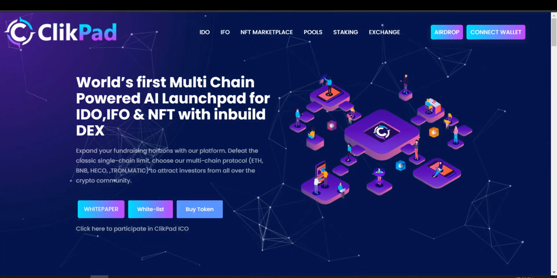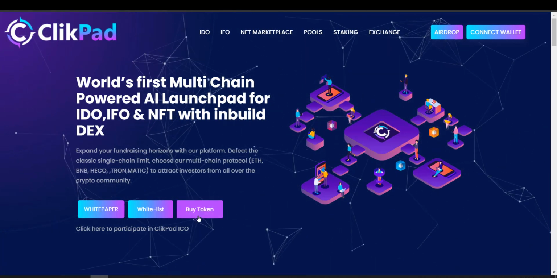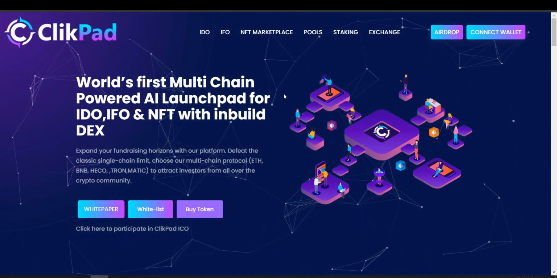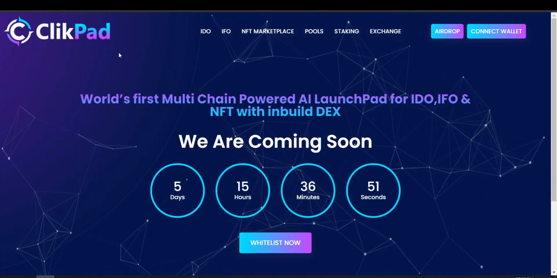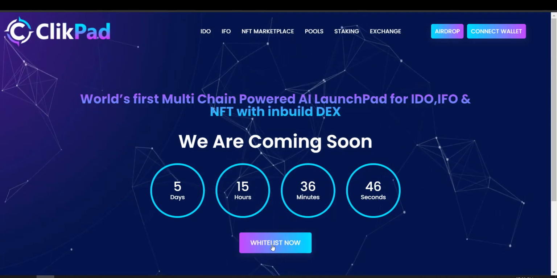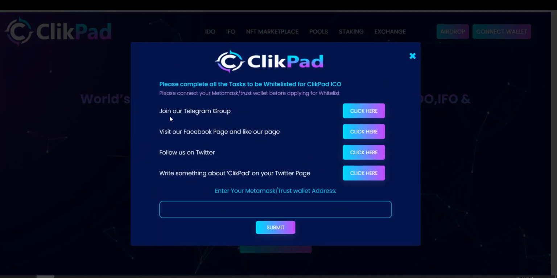If you want to buy the ClickPad token, that is the Click token, you have to click on this buy token tab and first whitelist yourself in the IDO of ClickPad itself. To participate in the ClickPad IDO, only 5 days and 15 hours are left. You have to click on this whitelist now and join their Telegram group by clicking over here, and also visit their Facebook page and like their page by clicking on this click here tab. Then you have to follow them on Twitter by clicking over here and tweet about ClickPad on your Twitter page by clicking over here.